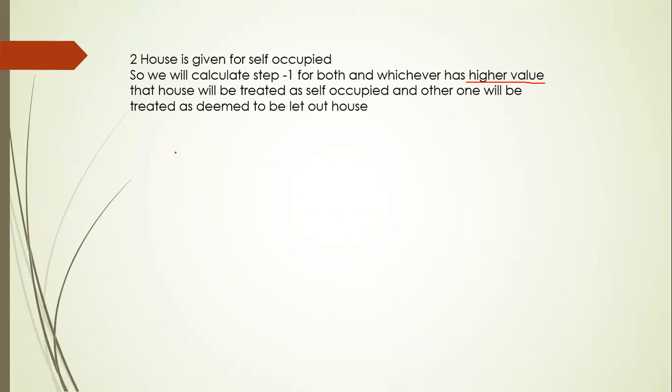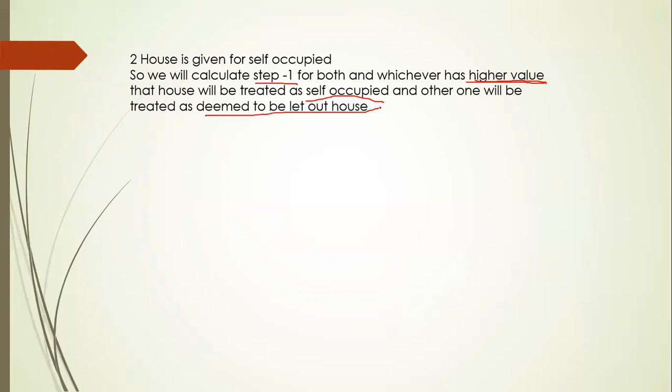We have to calculate step 1 for any number of houses which are given; if more than one house is given for self-occupied, whichever has higher value, that house will be treated as self-occupied. And the other one, whichever has less value, will be treated as deemed to be let out